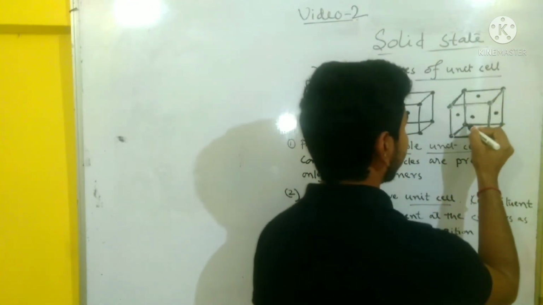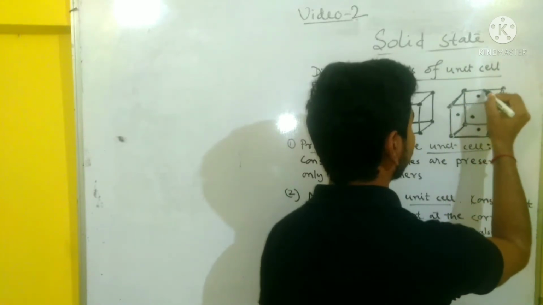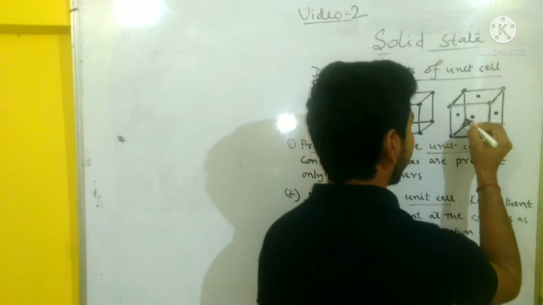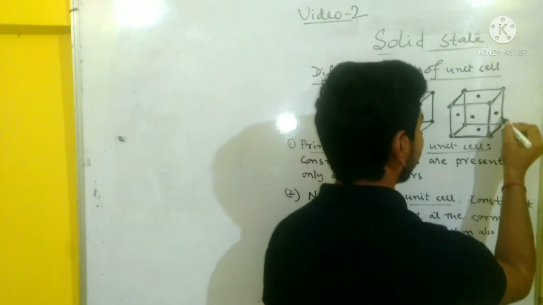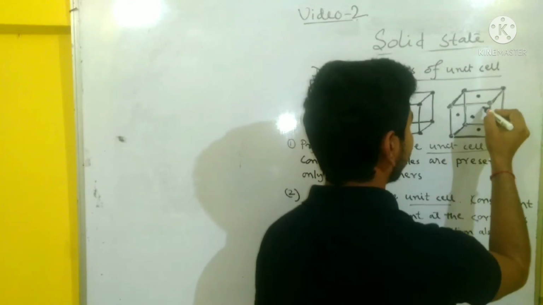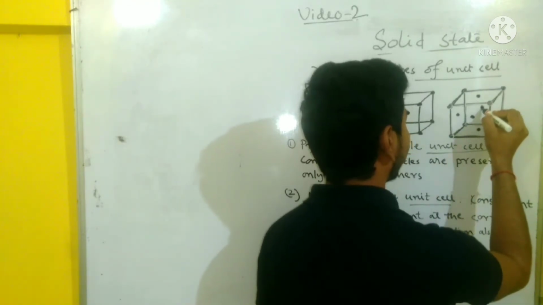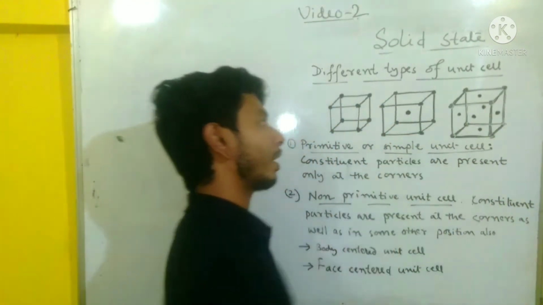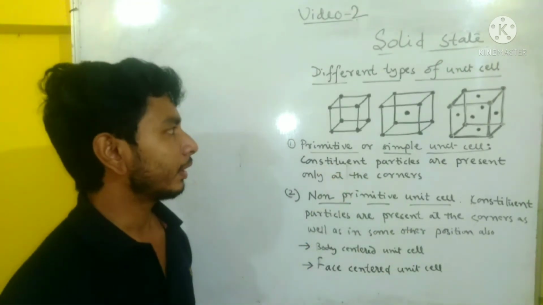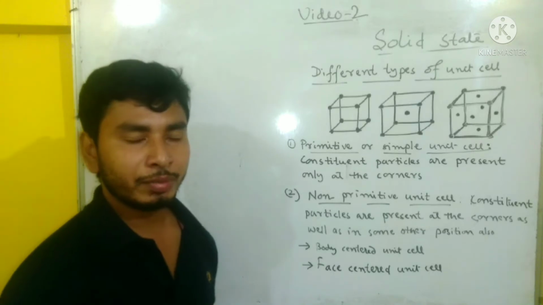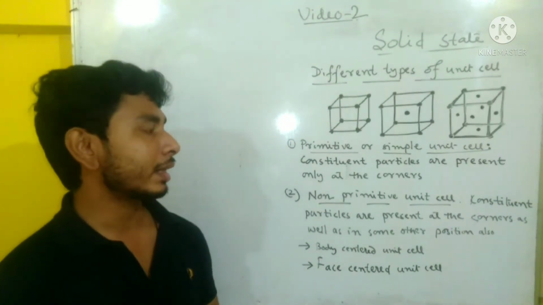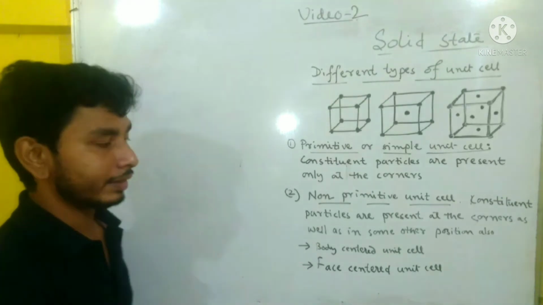Now look at this face, it is the back side face. At the center of this face also should be one particle. So this is the center of the back face. This is the diagram of the face centered unit cell. That means there should be particles at the corners as well as the center of each face.